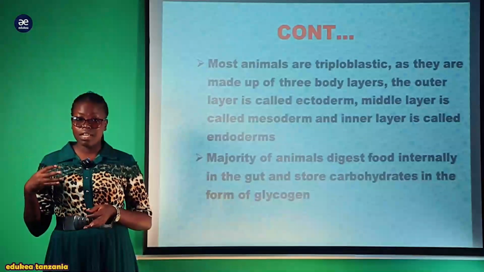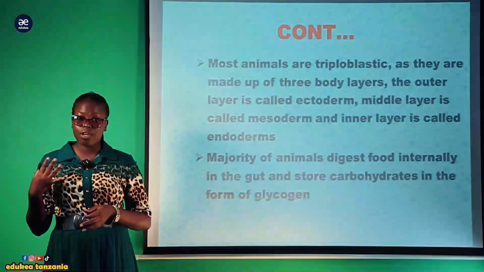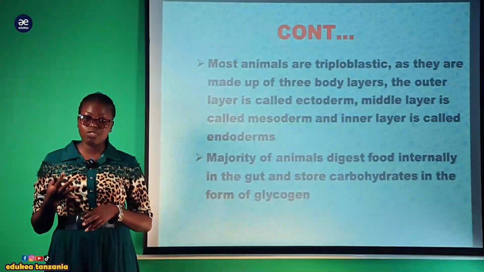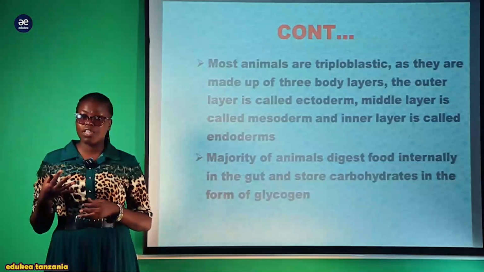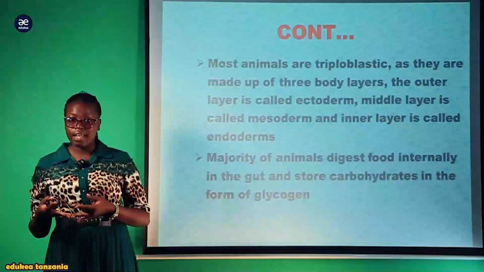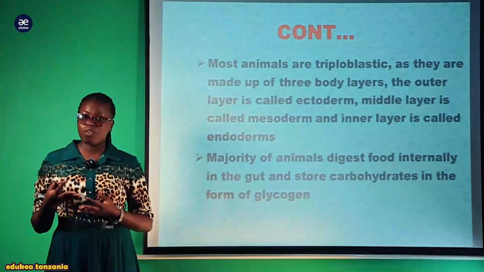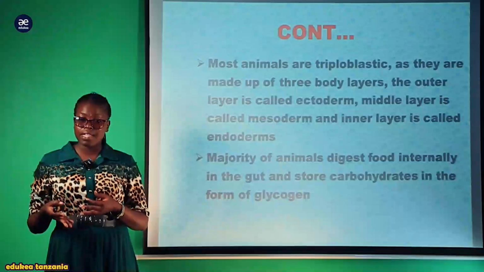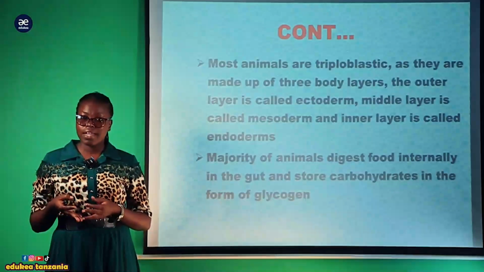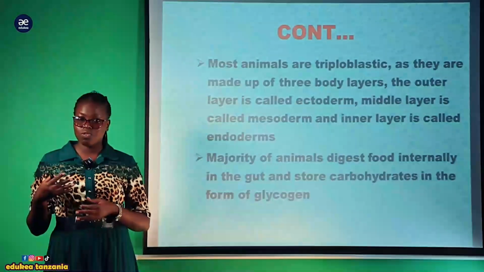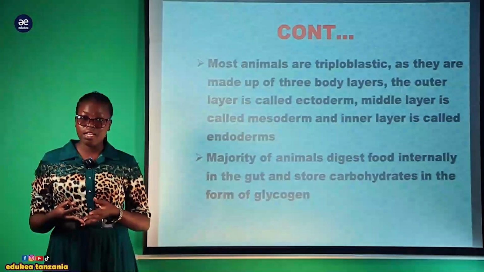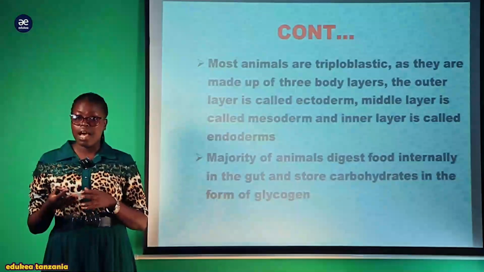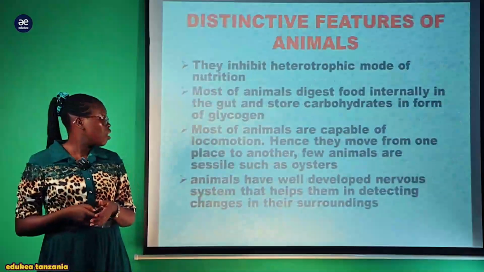I hope that during your form 3 you learned about blood sugar regulation, where when the blood glucose level is high, insulin leads to conversion of glucose, which comes from the breakdown of carbohydrate, to be stored as glycogen, so as to reduce the amount of blood sugar and make sure that the blood sugar is maintained at a constant level.